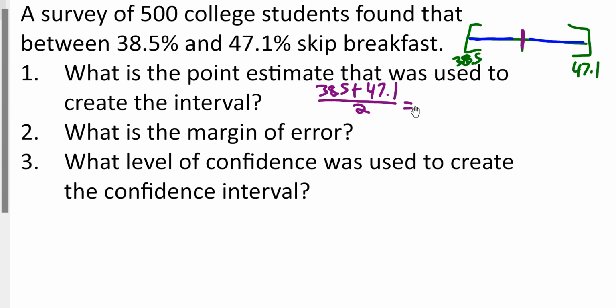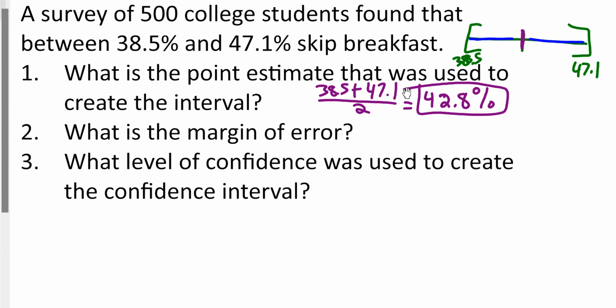That should be the center. It's not like, as we said before, the one value we're looking for. It's still anywhere within this interval. So the other thing is you can put it as 0.385 and 0.471 if you want. Just be consistent. It ends up being 42.8% is the point estimate, or 0.428.